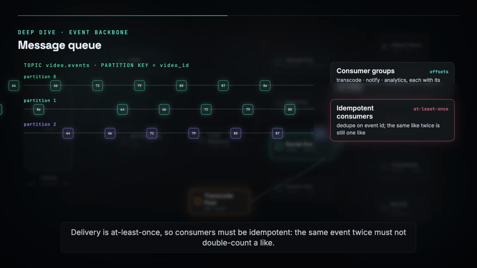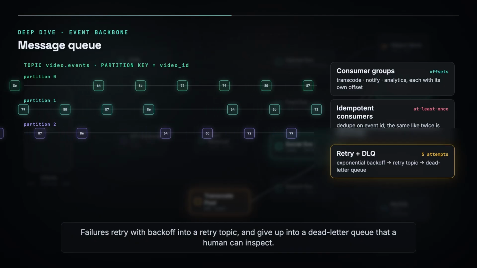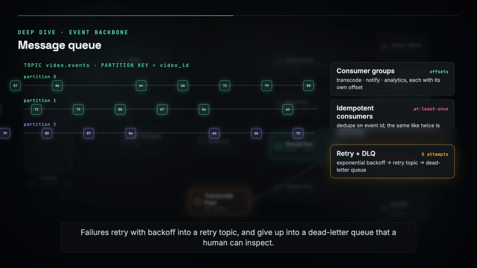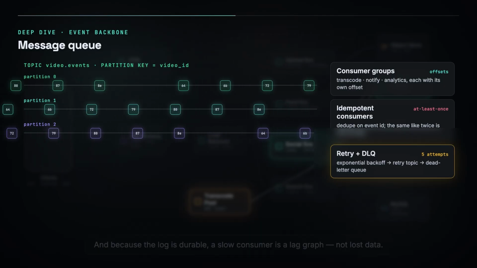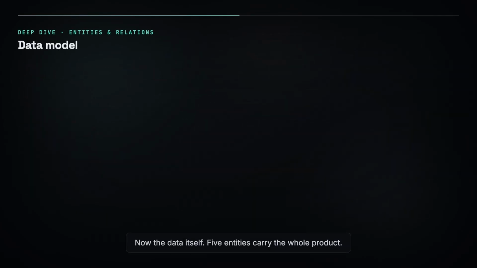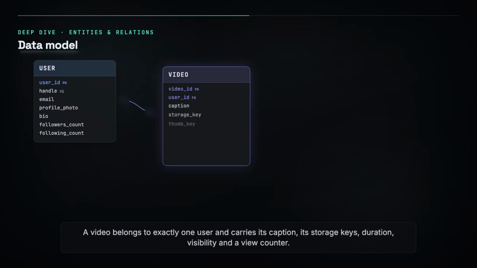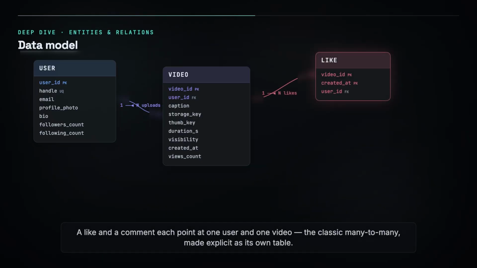The interesting part of the feed service is not serving it, it is choosing what goes in it. Candidate generation pulls a few thousand videos from cheap sources: follows, similar creators, trending in your region, fresh uploads. A feature store joins them with watch history and video signals, and a ranking model scores every candidate. The top few hundred are written to Redis as a pre-computed feed, so the request path is one cache read. Watch time, completion, and skips flow back through Kafka into the next training round. The loop closes.